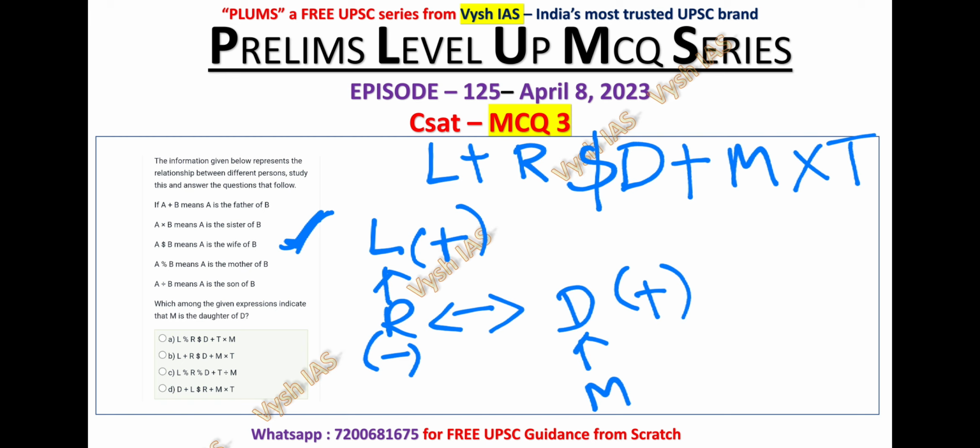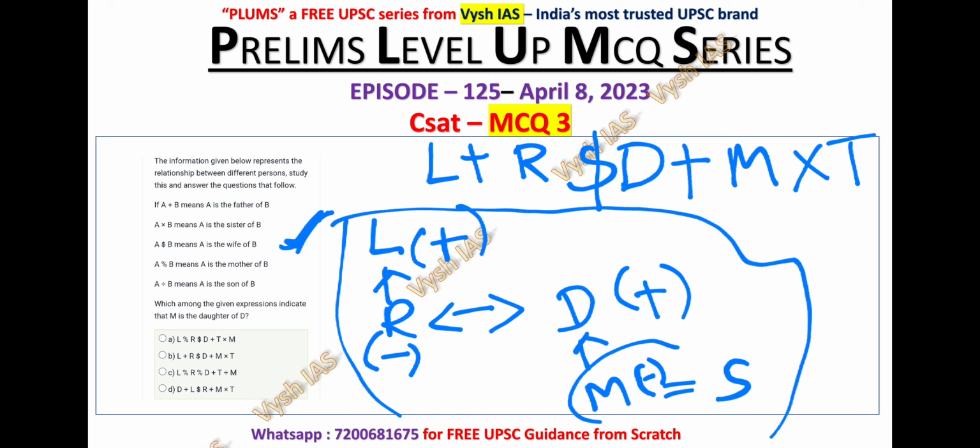Okay. M into T. M is sister of T. These both are siblings, so I am representing with equal to. M is sister, so I am putting it as minus. So they have given M is the daughter of D, where it is possible. In this particular equation, when you are writing the condition, M is daughter of D. This is what is given. So option number B is correct for question number 3.